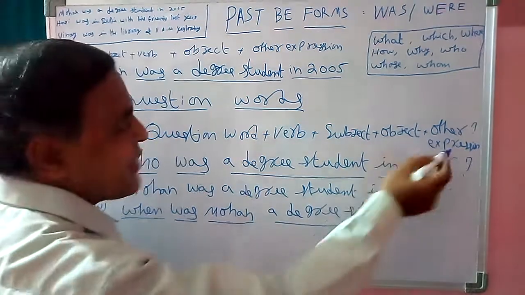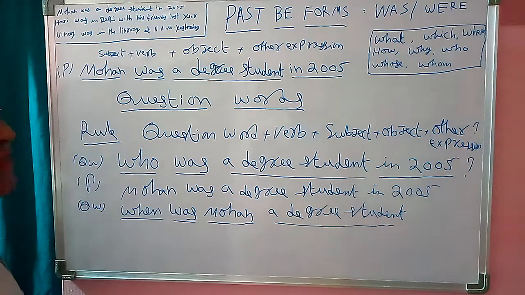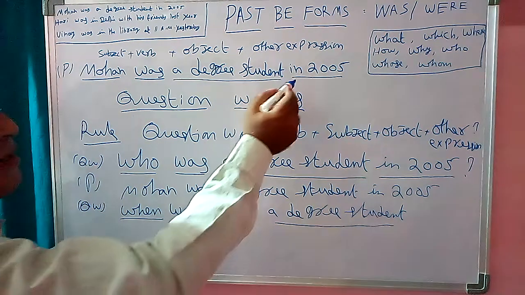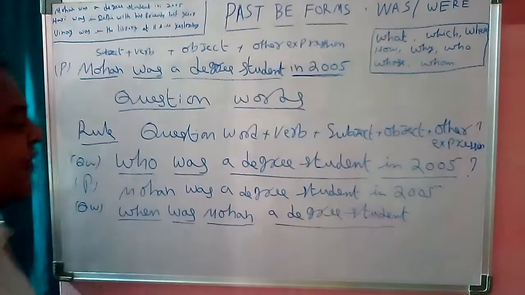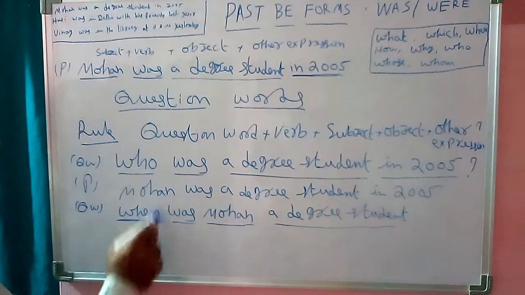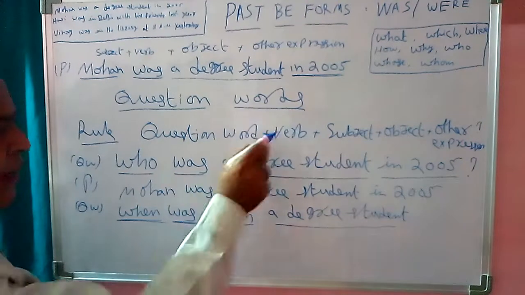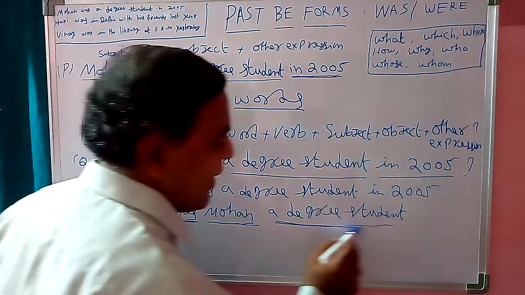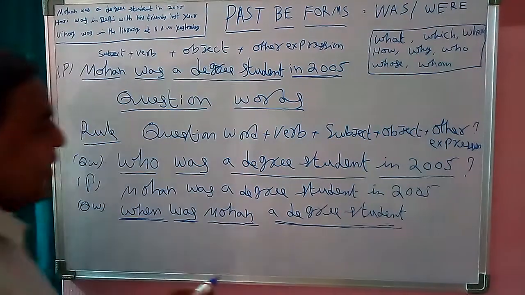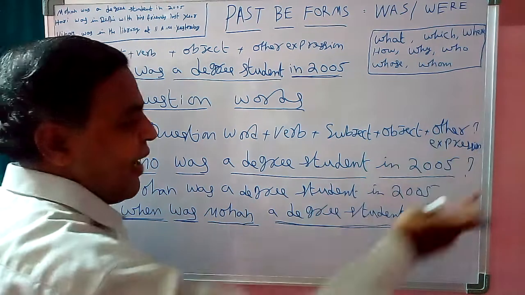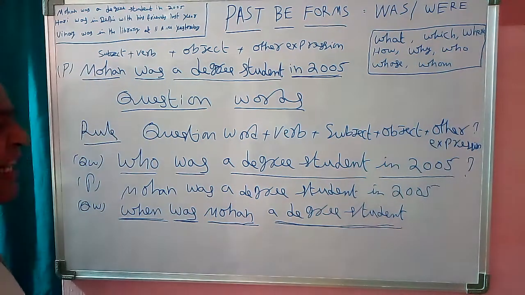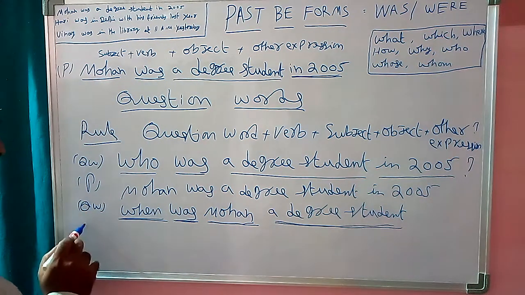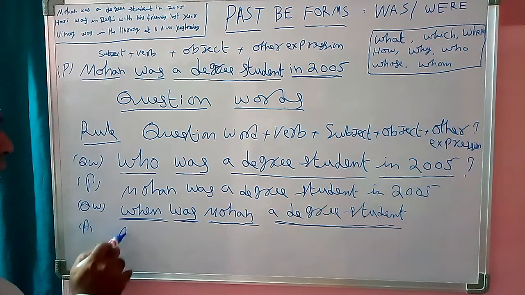So the other expression we did not write, because the other expression is the answer. So when, question word. Was, verb. Mohan, subject. A degree student, object. Here in the question we did not write the other expression because the other expression is the answer.